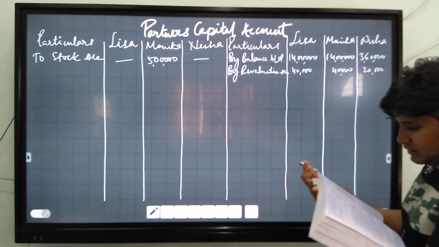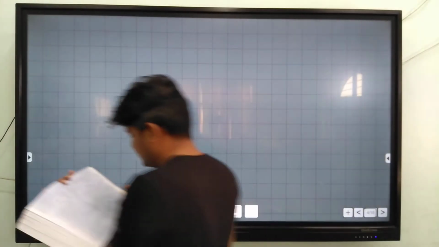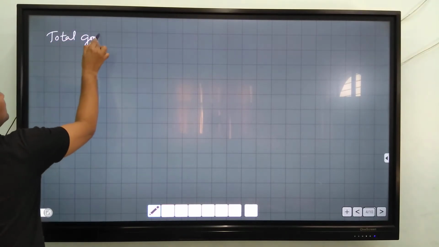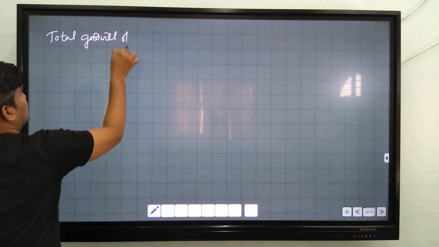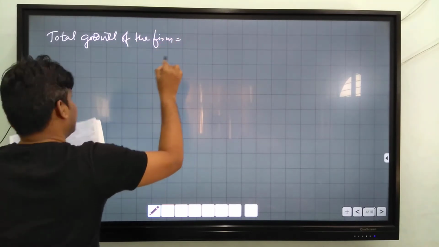Next, you will calculate the value of goodwill. Total goodwill of the firm is given in the question, that is 3 lakh.